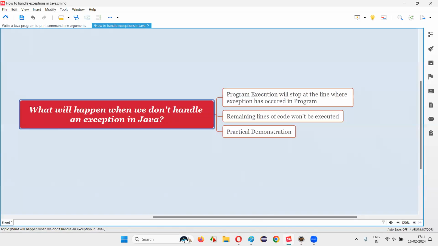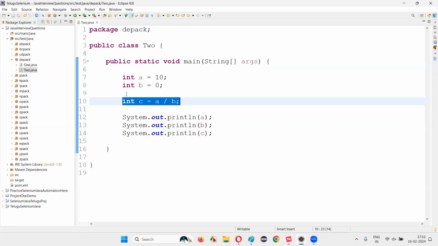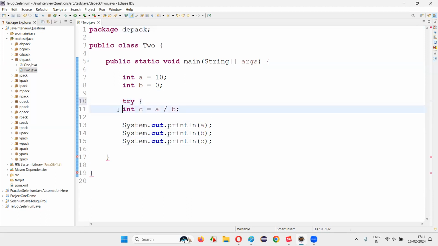That's the answer for this question, guys. What will happen when we don't handle an exception? The line which gives an exception will stop the execution of the code here, and the remaining lines of code won't be executed. So what if we handle the exception like this?